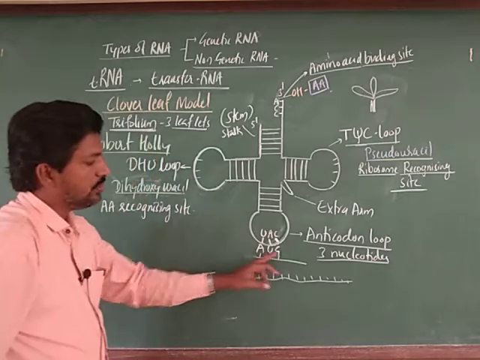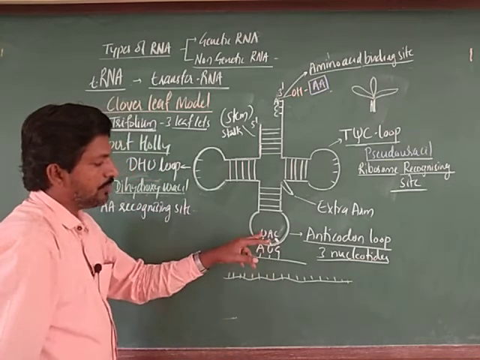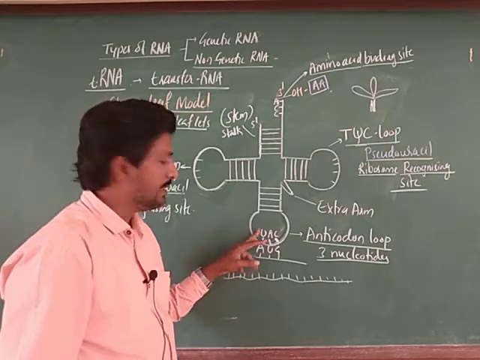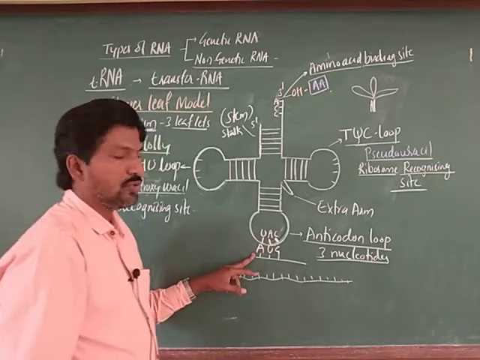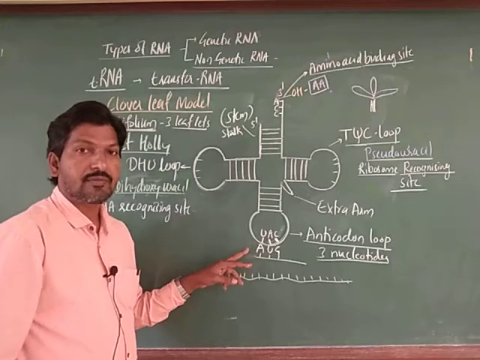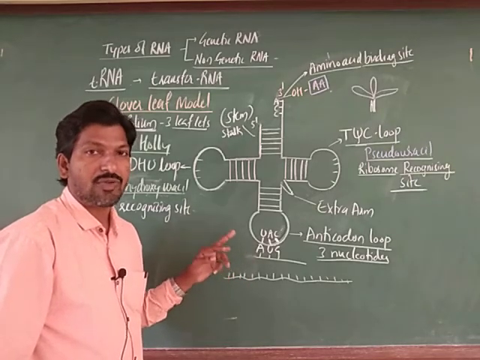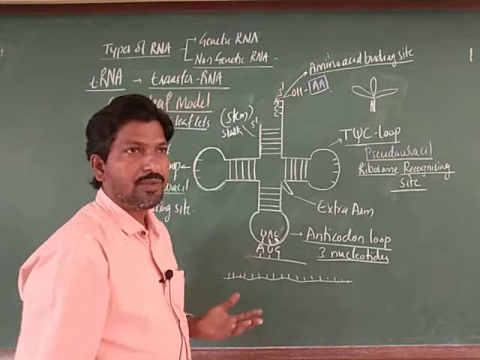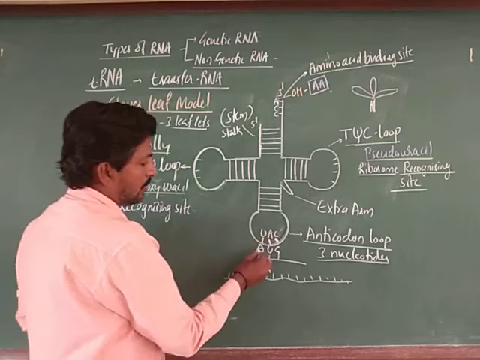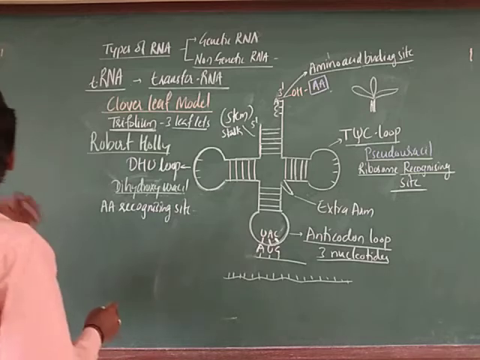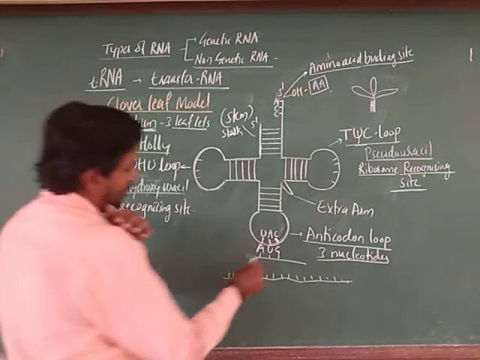If AUG is there on the mRNA, the complementary nucleotides are needed. In RNA, instead of thymine we should take uracil. So, adenine pairs with uracil, and guanine pairs with cytosine.